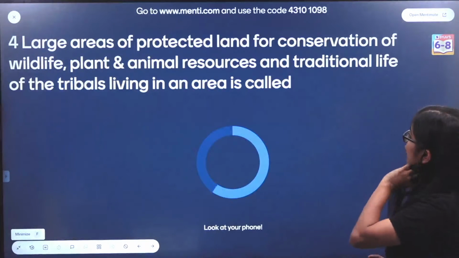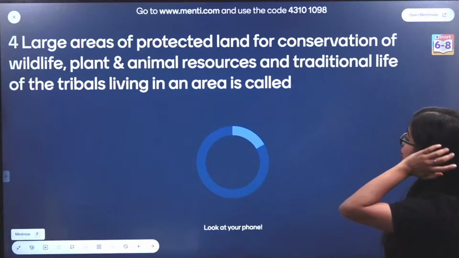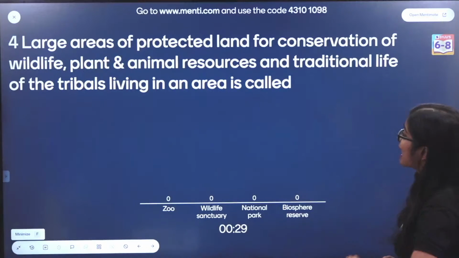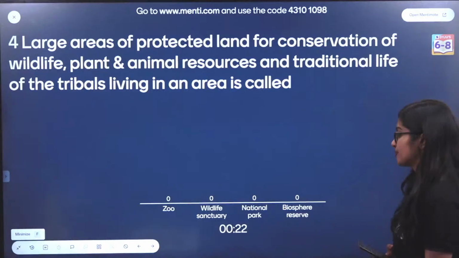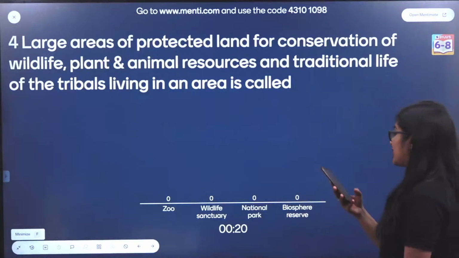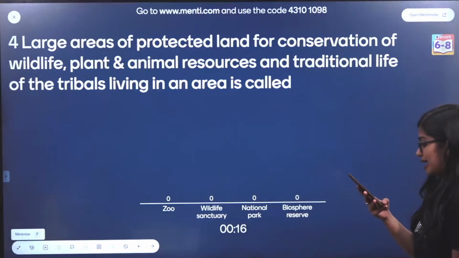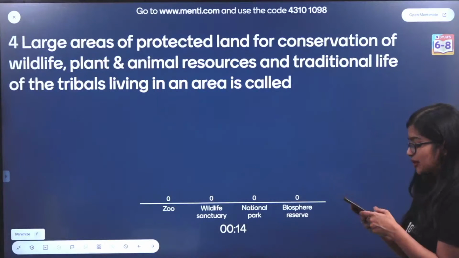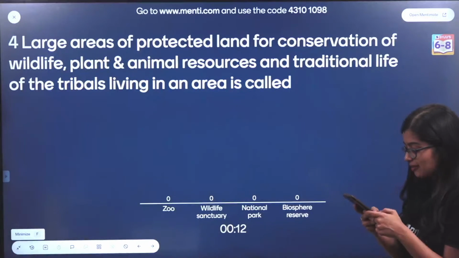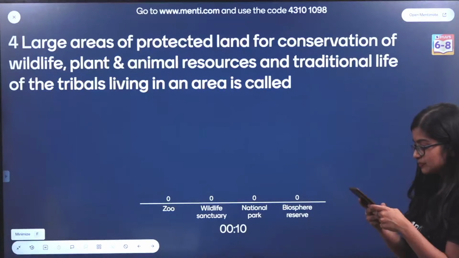Large areas of protected land for conservation of wildlife, land and animal resources and traditional life of tribals in an area is called as what? Zoo, wildlife sanctuary, national park or biosphere reserve? Okay, this can be slightly tricky.